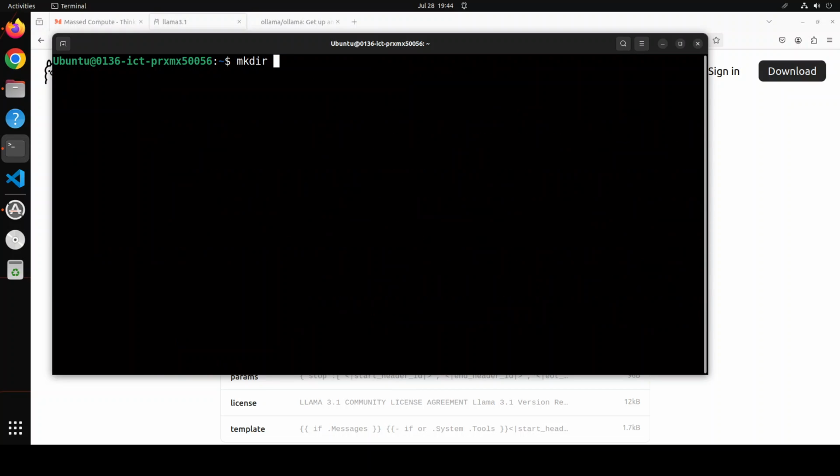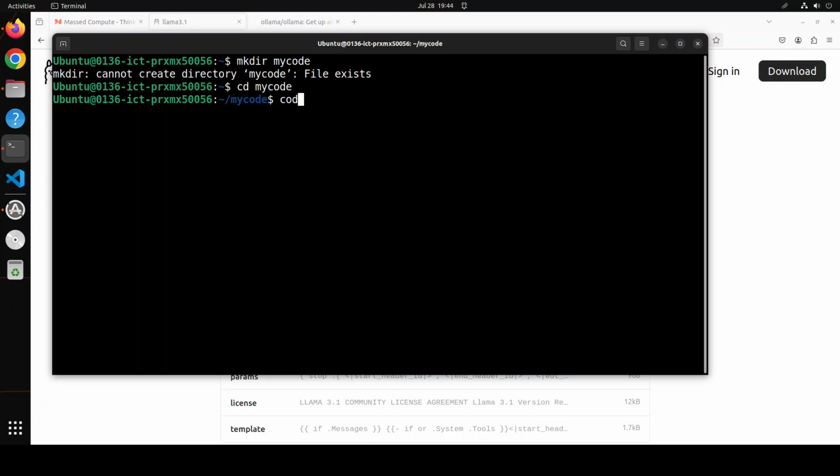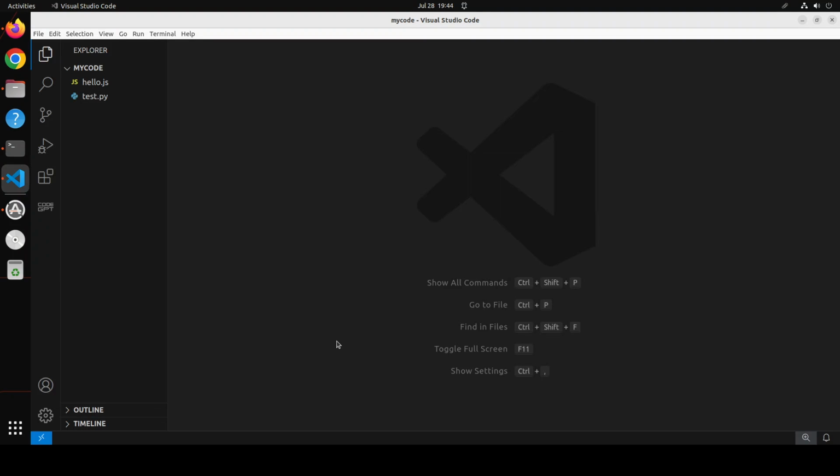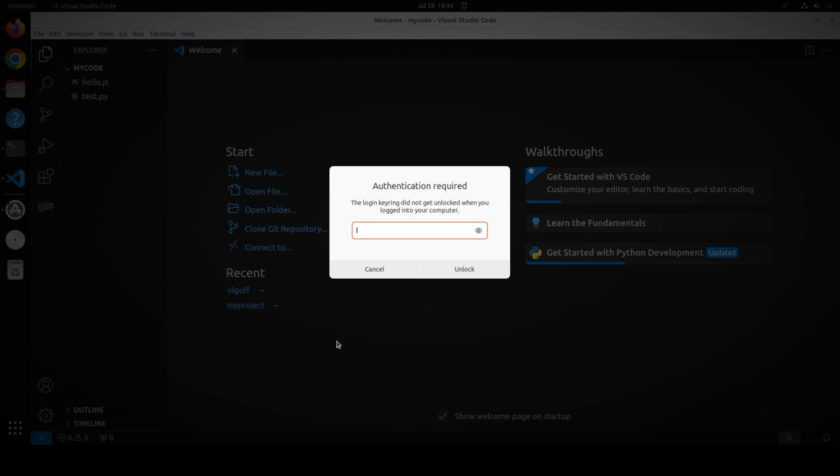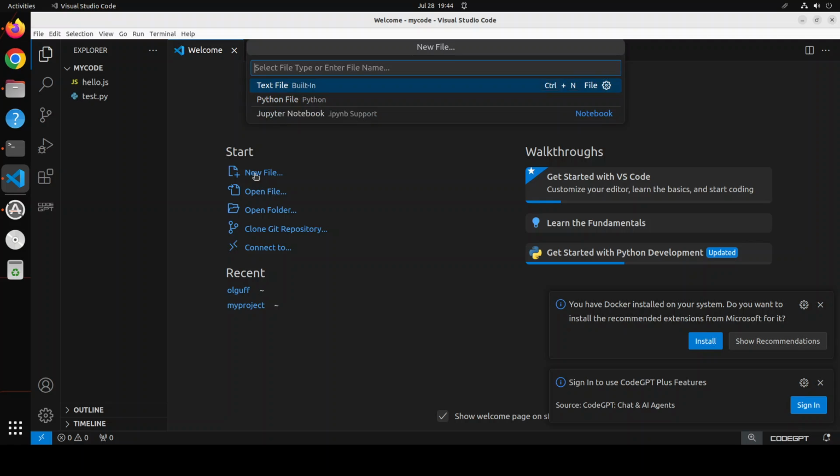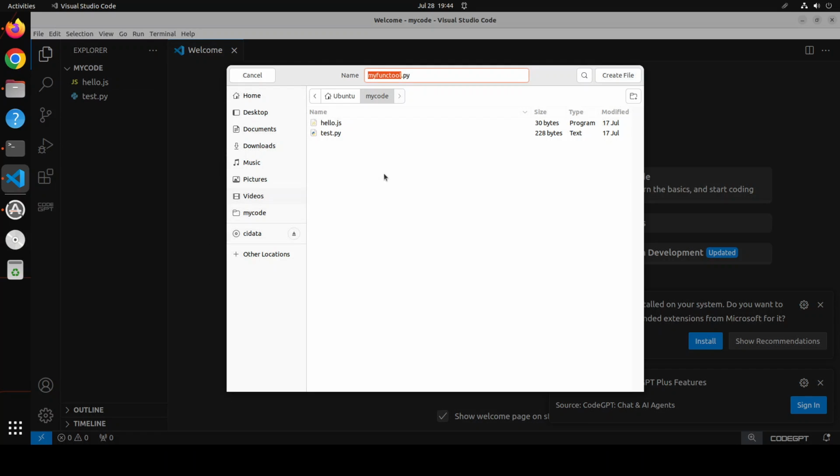Let me make a new directory. Maybe I'll just say my code, and then okay, it's already there. So I'm just going to go into my code, and then I'll just say code dot. It is going to open Visual Studio Code. I already have some code there, but let me cancel it, and then let me create a new file. I'll just say my func tool.py, and that's it. I can just save it here. Doesn't matter.